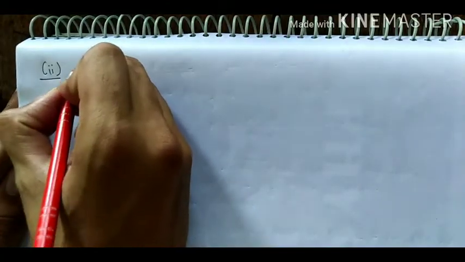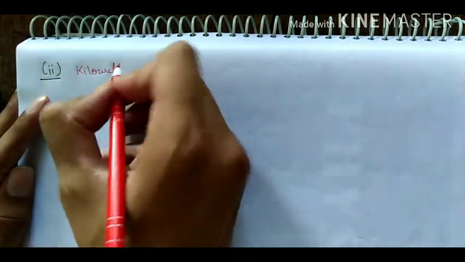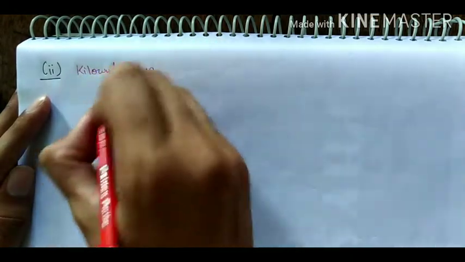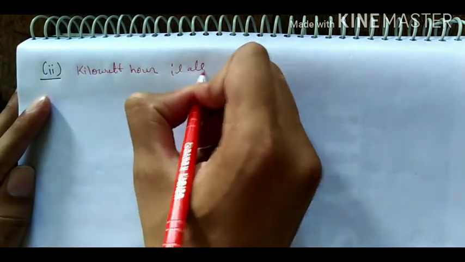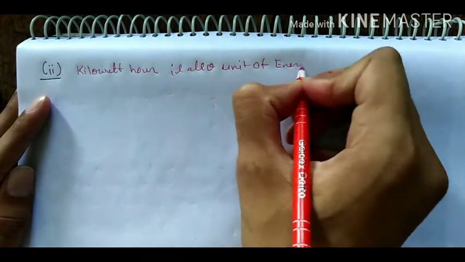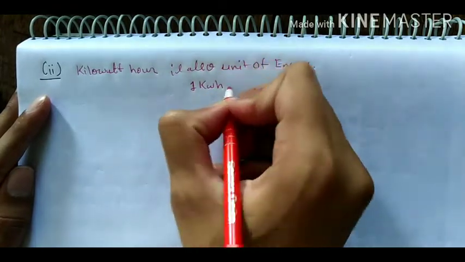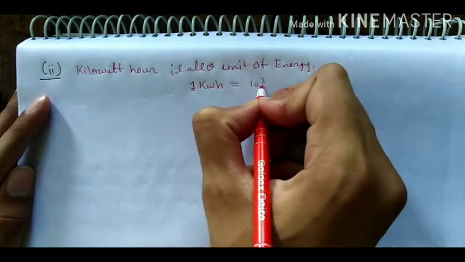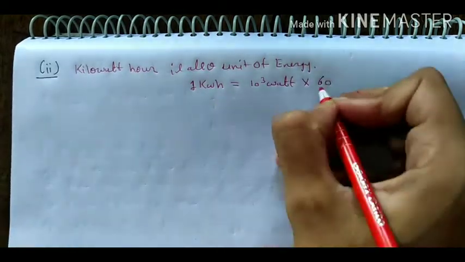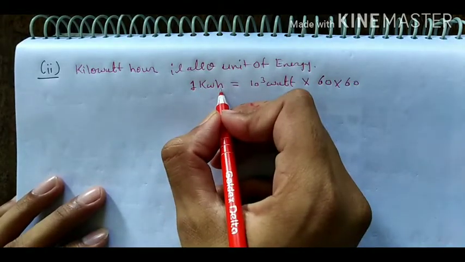And kilowatt is the unit of power, and kilowatt hour is the unit of energy. Kilowatt hour is also a unit of energy, and we can write 1 kilowatt hour is equal to 10 to the power 3 watt into 60 minute into 60 seconds. 60 into 60 is to convert the hour into second.